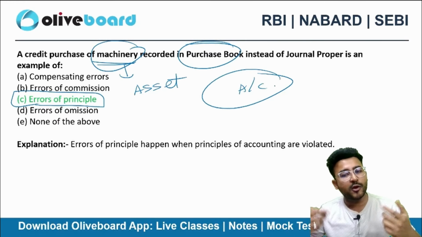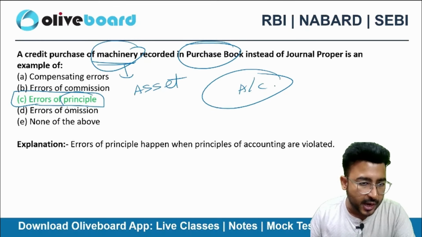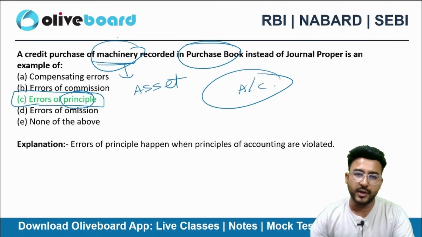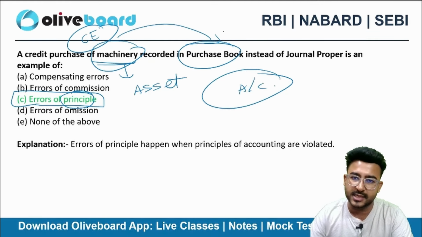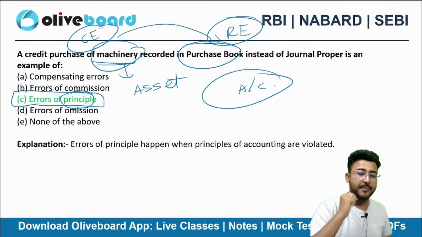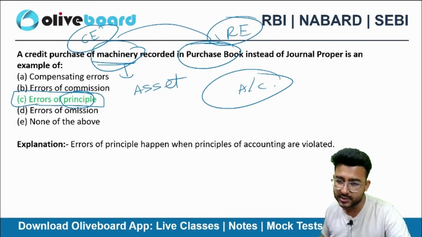So this is an error of principle. What I have done is I have treated a capital expenditure as a revenue expenditure, which is not correct.